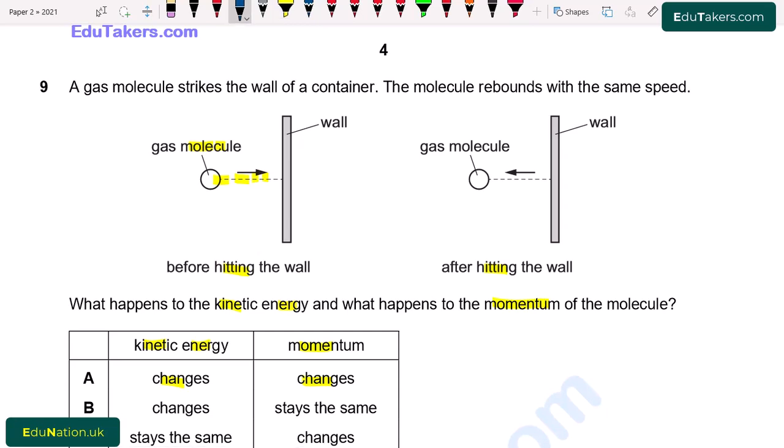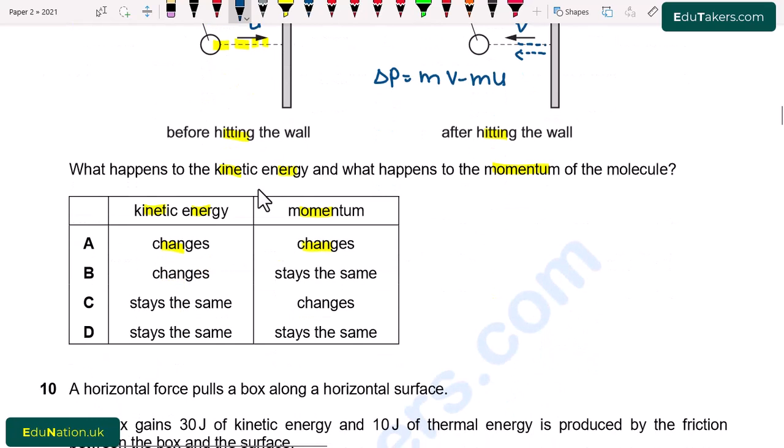But when the gas molecule collides with the wall and then bounces back, there will be a change in momentum. Because first of all, the ball is moving with the initial velocity which is u, and when it bounces back there is a velocity v. So there will be a change in momentum which is delta p and it is equal to mv minus mu. So here momentum changes but the kinetic energy stays the same. From here option C is correct.